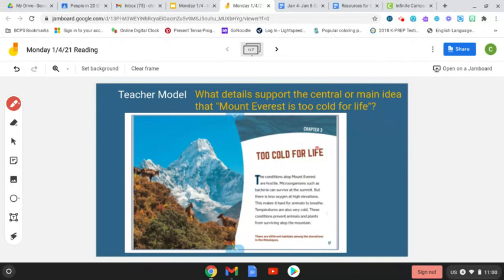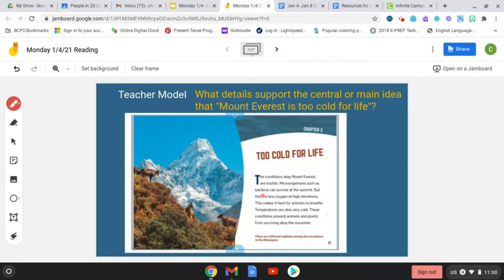And as you notice, this main idea and central idea ties right to your heading, too cold for life. These main idea and central idea are always with that heading. It's just that I took it and turned it into a sentence, okay? The conditions atop Mount Everest are hostile. Hostile means they're difficult, okay? Dangerous.